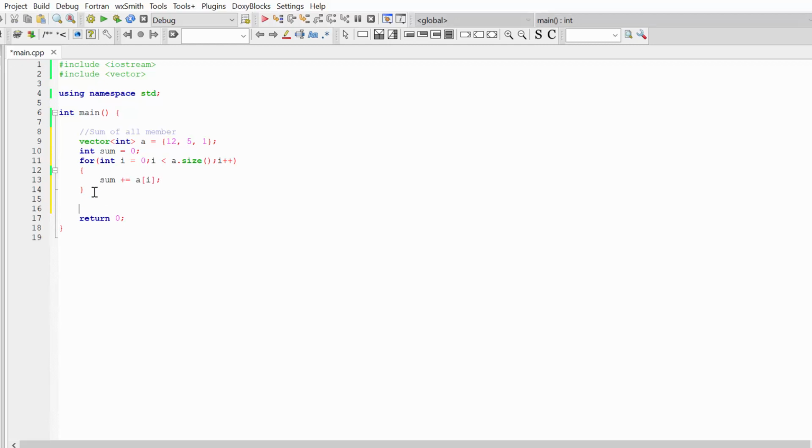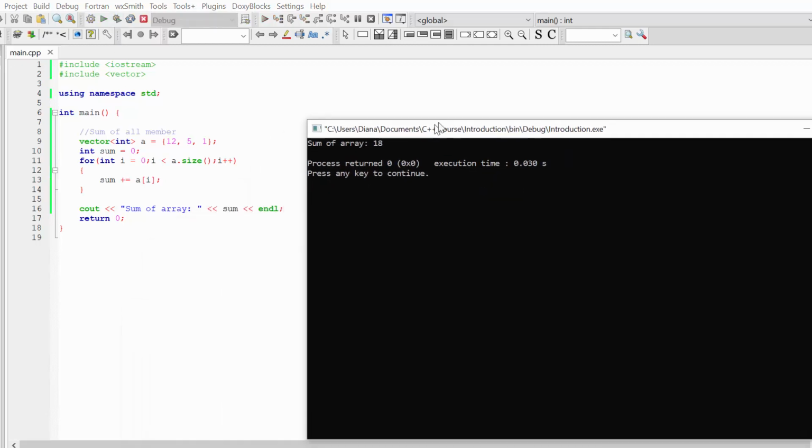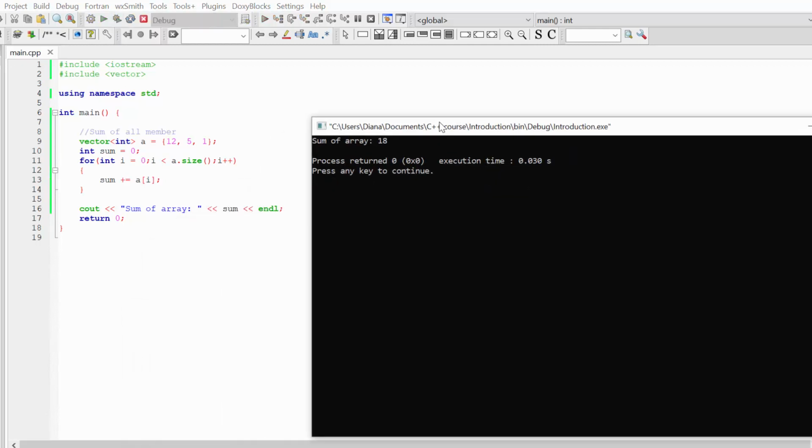Let's check that everything is okay. Let's type to the console "sum of array" and our variable sum, endl, and if everything is okay, you can see that 12 plus 5 plus 1 is 18, so we expect to see sum 18, and you can see that indeed the result is sum of array is 18.